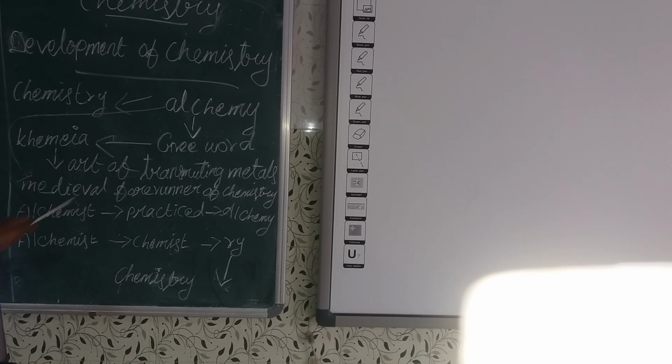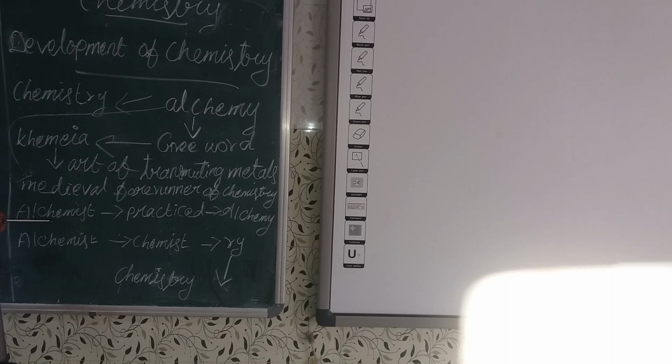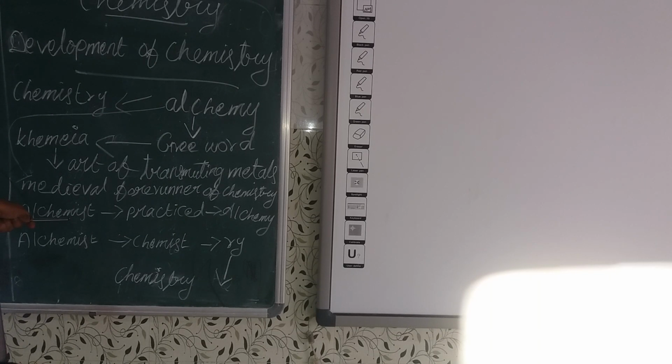The same thing here, alchemist. Who is alchemist? Whoever practices and finds new things, that is called alchemy. So who is an alchemist? Those who practice or research something newly about alchemy are called alchemists.